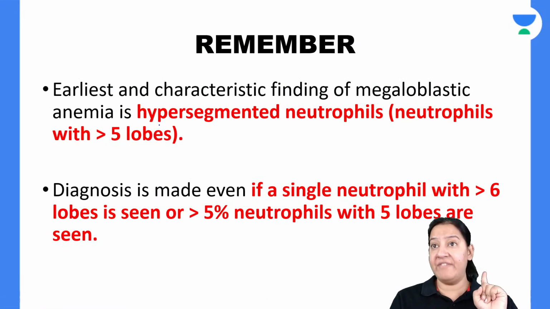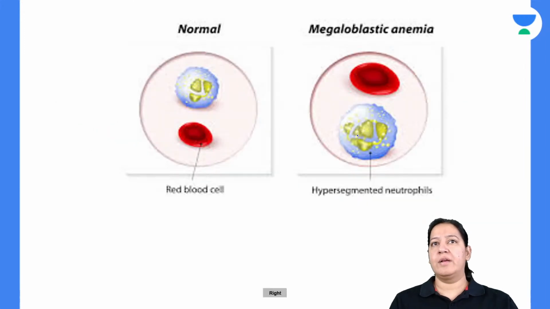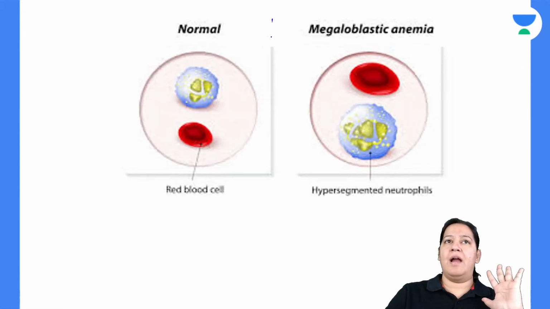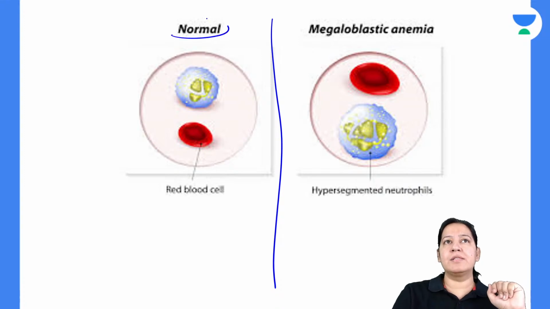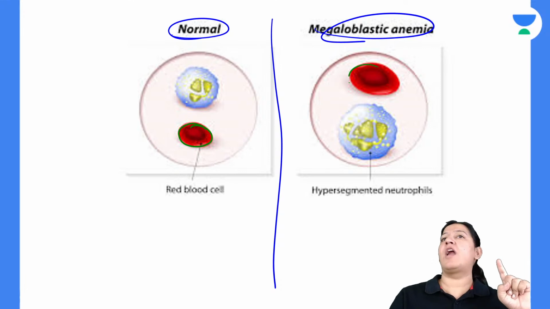Any neutrophil having more than 5 lobes is known as a hypersegmented neutrophil. Can you see? So this is the final answer. Can you see? This is normal. This is megaloblastic anemia. Everyone see. Here, look at the size of the RBC. Compare the size of the RBC.